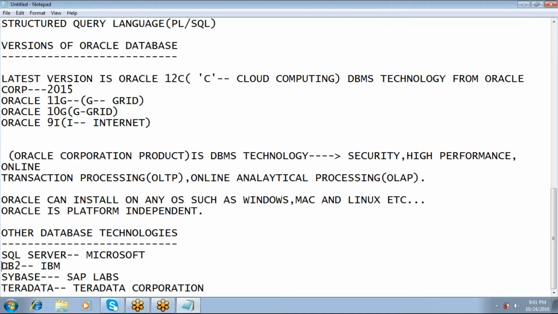DB2 is another technology from IBM. Sybase is another technology from SAP Labs. And Teradata is another technology from Teradata Corporation. So these work like Oracle database.